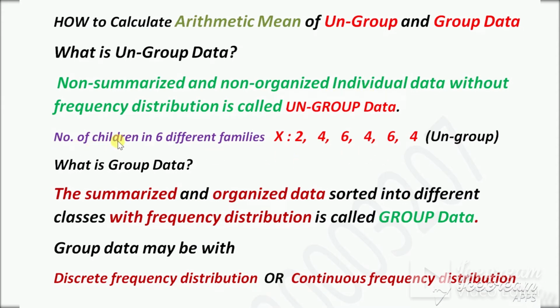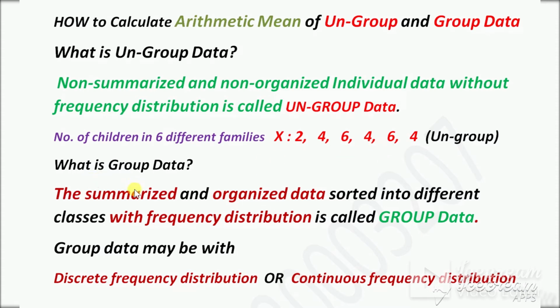For example, the number of children in 6 different families. Assume X is the number of children. The first family has 2 children, the second family has 4 children, the third family has 6 children, and so on and so forth. These are individual numbers. Each one is individually recorded, ungrouped, without frequency. There is no frequency given. These are individual numbers, non-organized and non-summarized, and without frequency. So these numbers are called ungrouped data. This is the formation of ungrouped data.